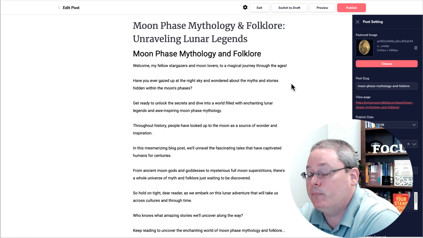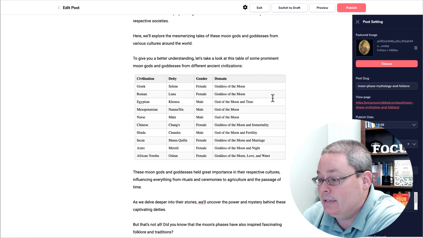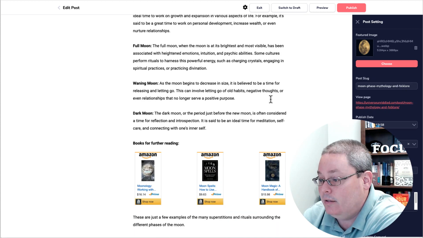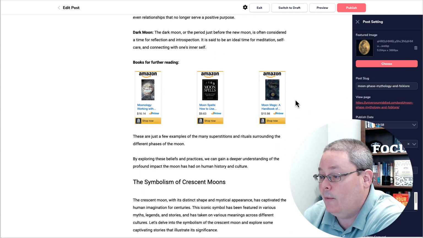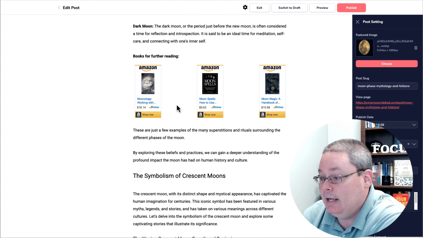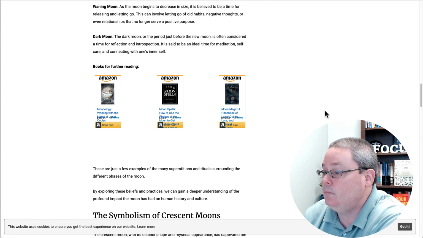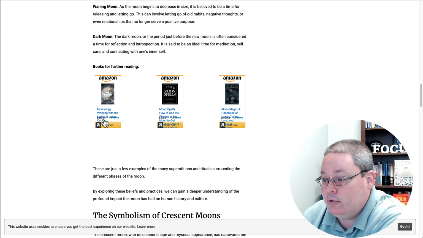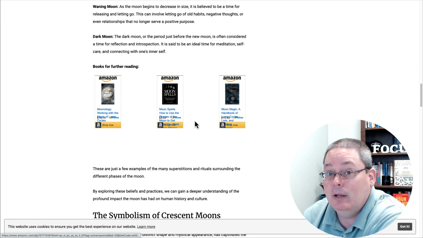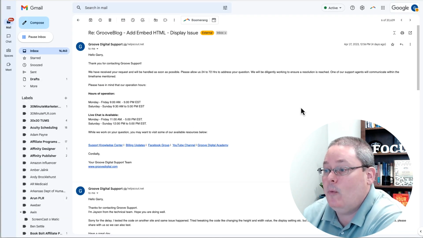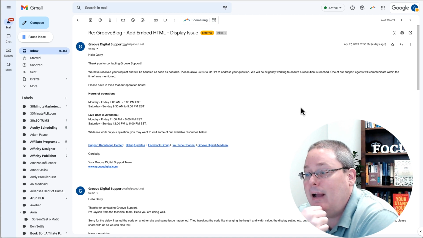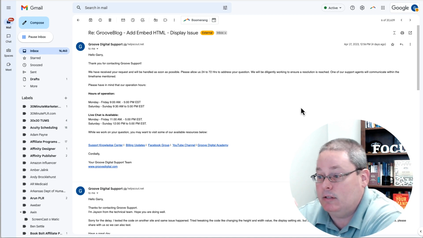which brings me to another issue, an issue that we had, and I opened a ticket and I want to cover that here in this update. Of course, here I was linking to these Amazon books and you can see that this looks good and I was happy with it. But in the actual published post, you can see that it got mushed up and it doesn't look good. So I opened up a ticket with GrooveBlog. You can see here I added embed HTML and it's a display issue.